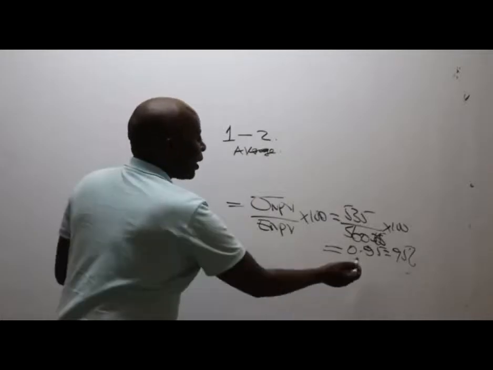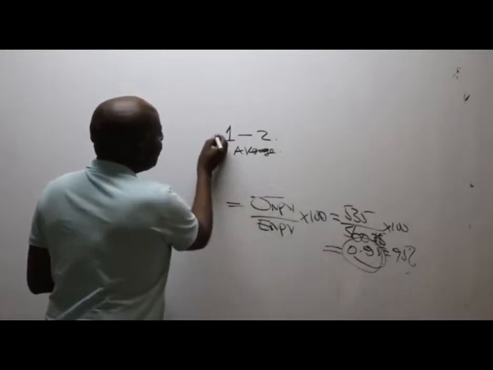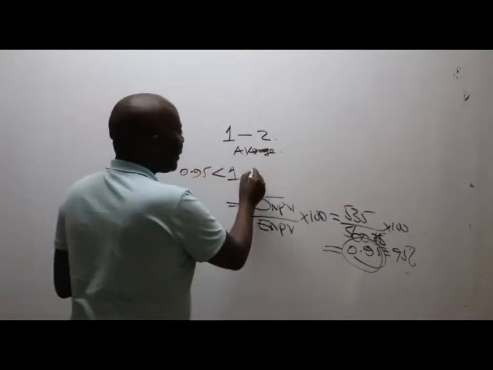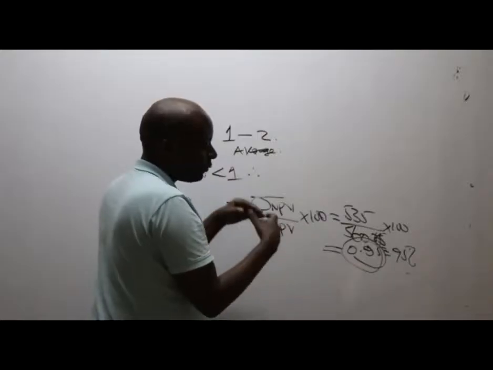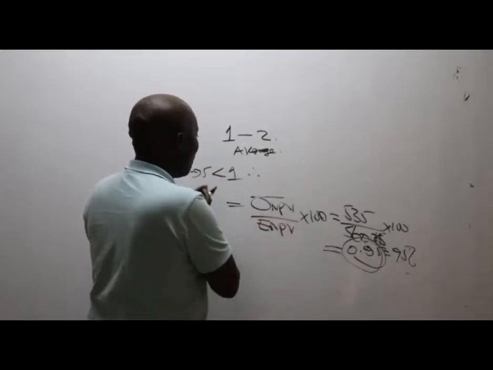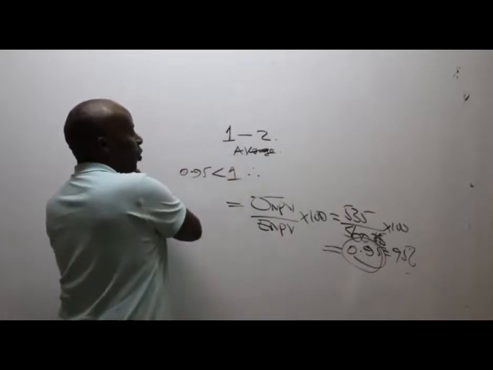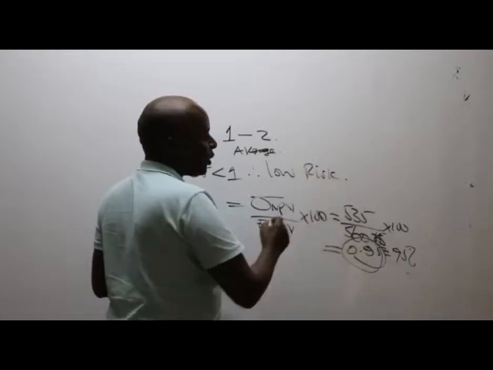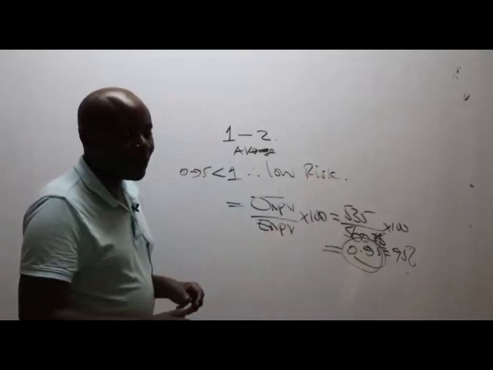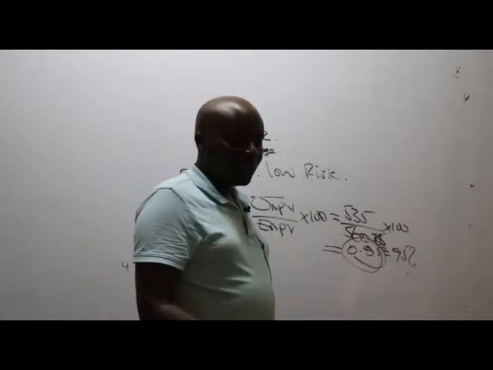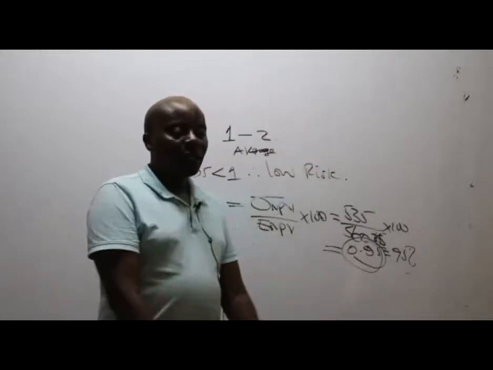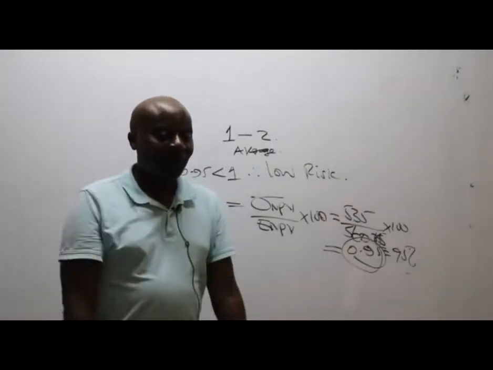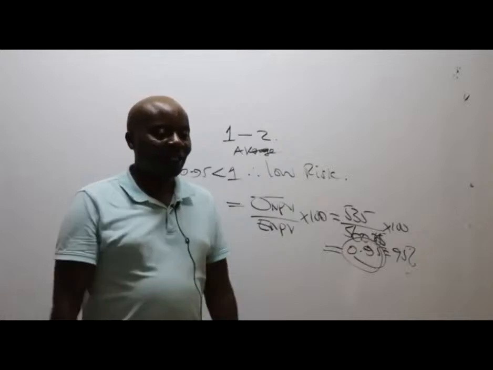But look at the one that you have obtained here, 0.95. 0.95 is less than 1. Meaning that our project, regardless of the fact that 95% is so high, given what they have told us, 0.95 is on the left of 1, meaning that our project is low risk. Is that okay?